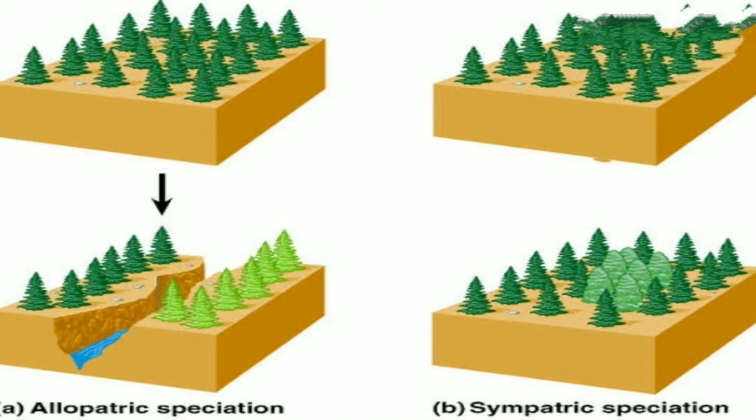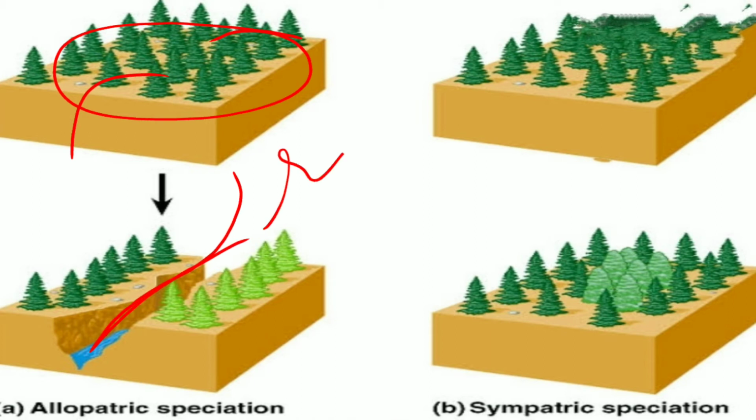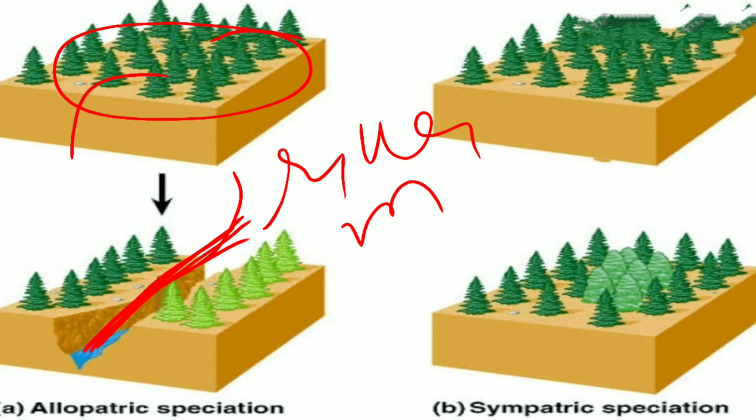Let us try to understand the concept of allopatric speciation with this diagram. This is an area that is occupied by some vegetation. If some barrier like a river or mountain comes in their path, then the area becomes distinct from each other and the same species develops into two new species, and the process is known as allopatric speciation.